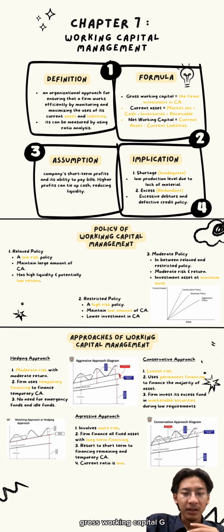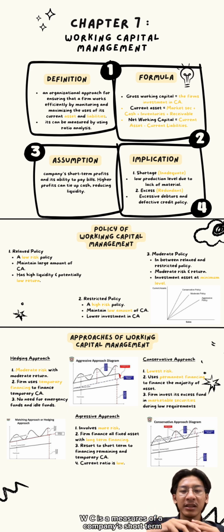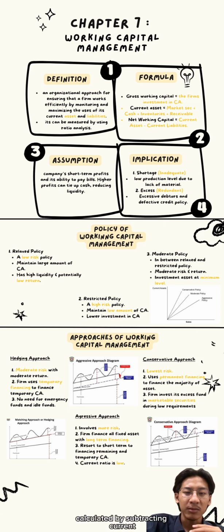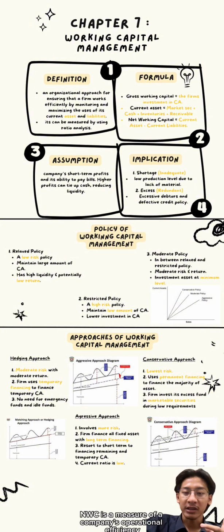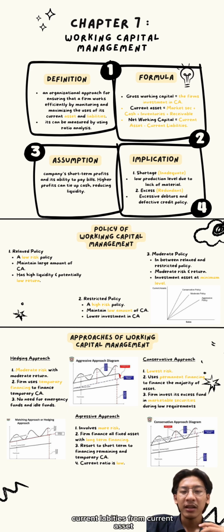Gross working capital, GWC, is a measure of a company's short-term liquidity. It is calculated by subtracting current liabilities from current assets. Net working capital, NWC, is a measure of a company's operational efficiency. It is calculated by subtracting current liabilities from current assets.